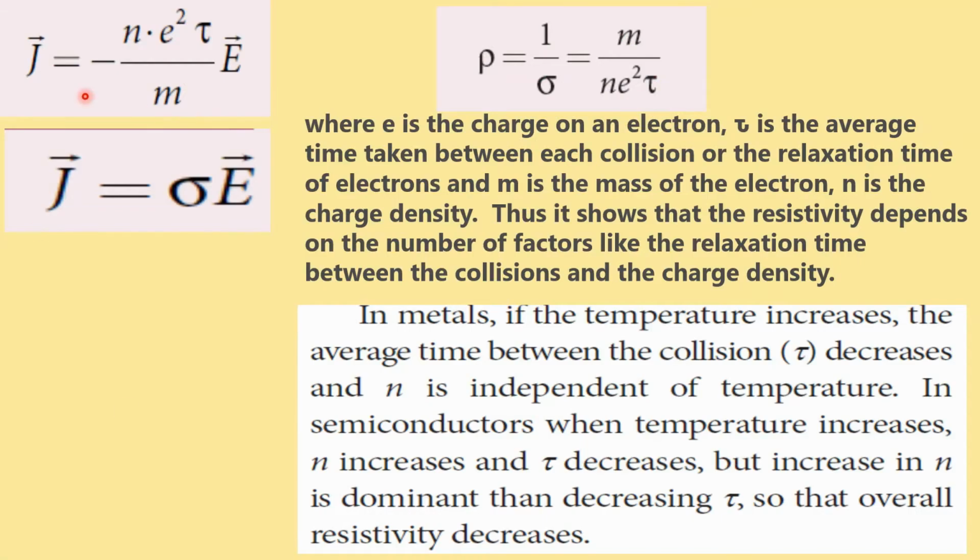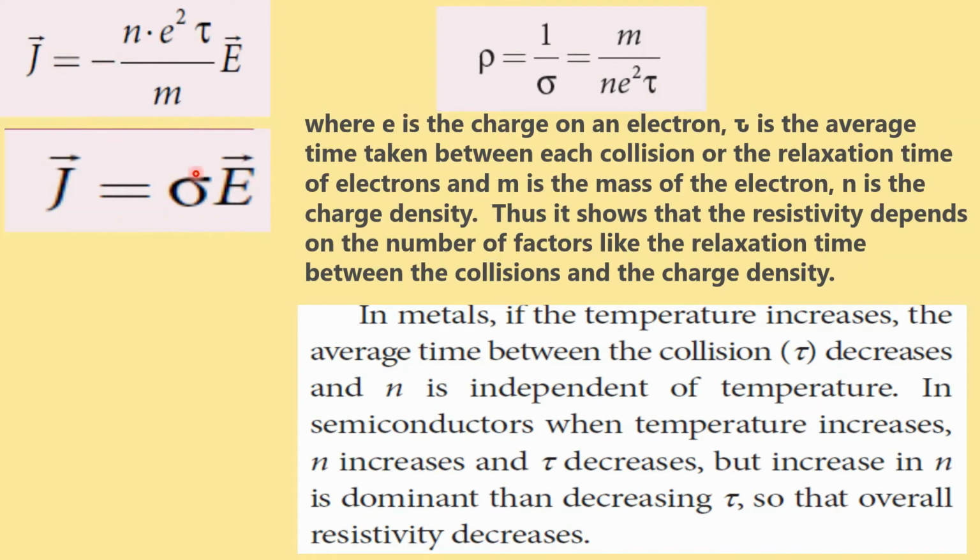Now, we have dealt with current density in the previous chapters, and from the equation of current density, we know J vector is equal to minus n e square tau by m into E. This can be represented as J vector is equal to sigma E, where sigma is n e square tau by m, and this negative sign can be cancelled because J vector and E vector are acting along the same direction.